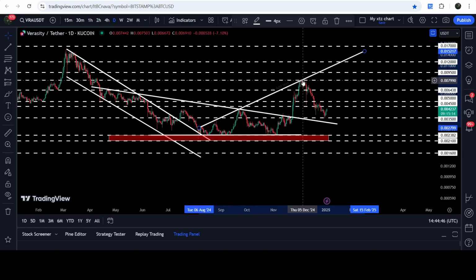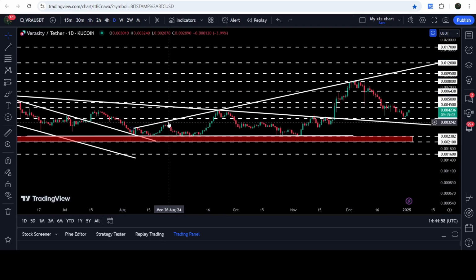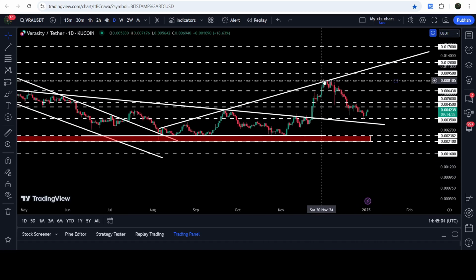And by the way, at the same time, the price is also rejected by this uptrend resistance that is coming from the month of August, from 5th of August 2024. You can see that you got a few rejections here, and after that, you got a rejection here, another rejection here, and a few more rejections here as well. And at the same time, the price line was also rejected by this very long-term resistance of $0.008 and dropped down. And while moving to the downside, we again broke down this very long-term support zone that starts from $0.005, from half cents, to $0.0045.